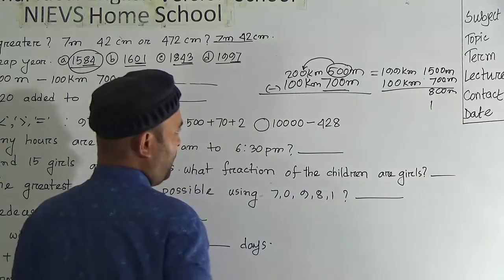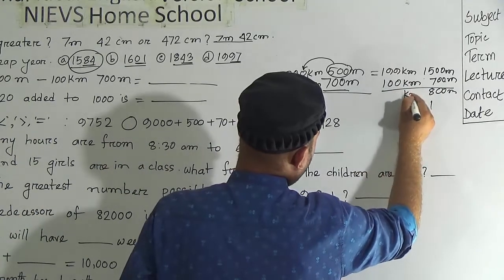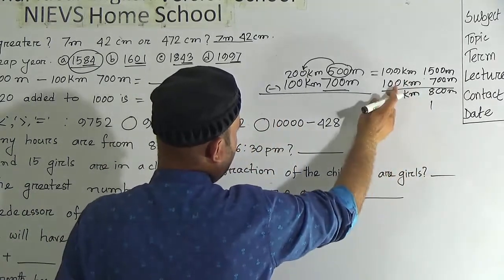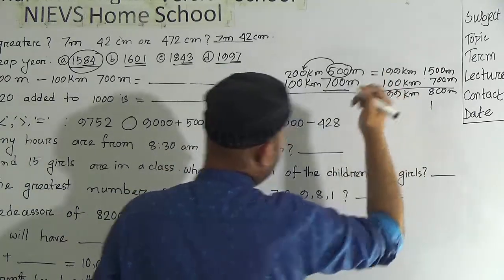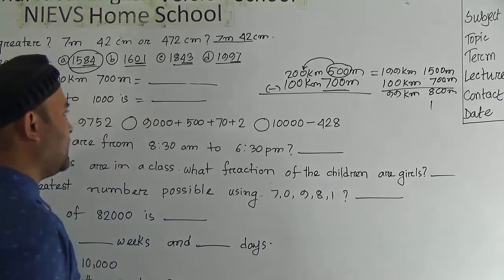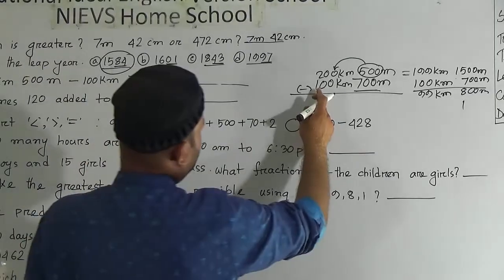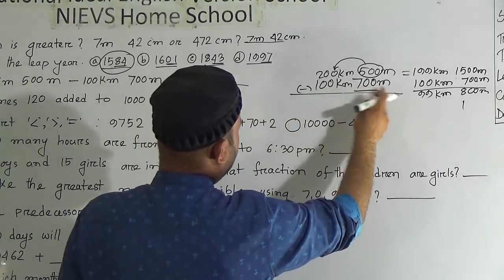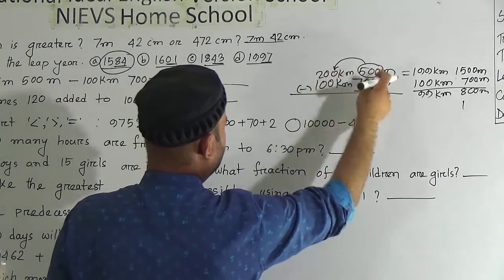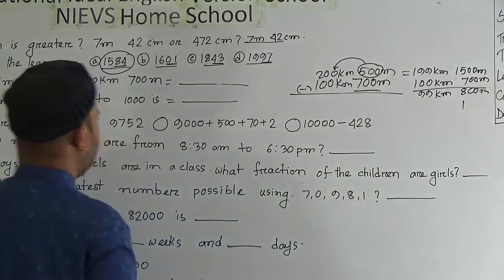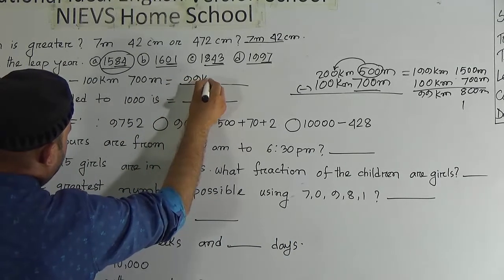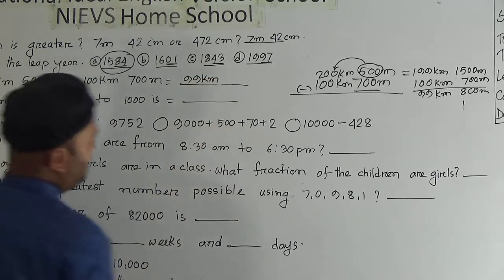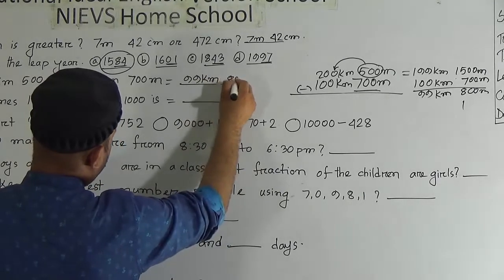No need to write 0 here. Now the previous unit is kilometer. Then subtract 100 from 199, it will be 99 kilometer. So after subtracting 100 kilometer 700 meter from 200 kilometer and 500 meter, it will be 99 kilometer and 800 meter.